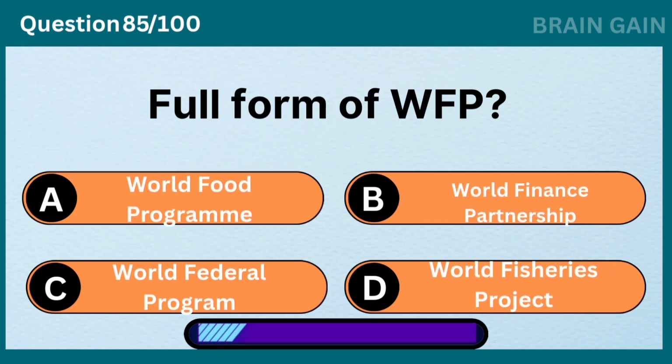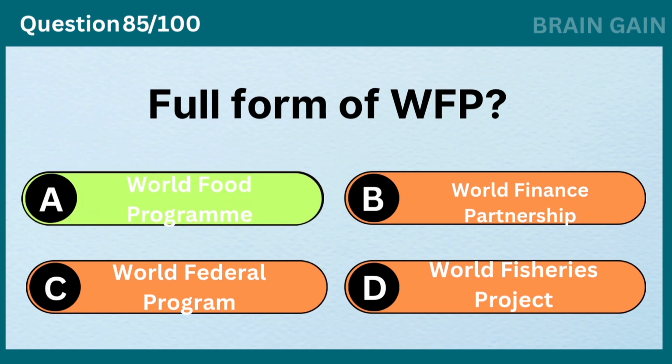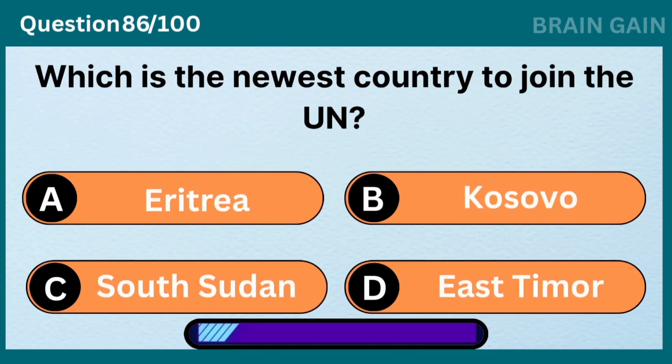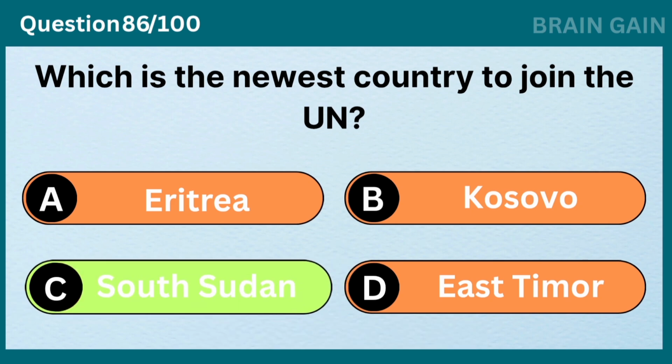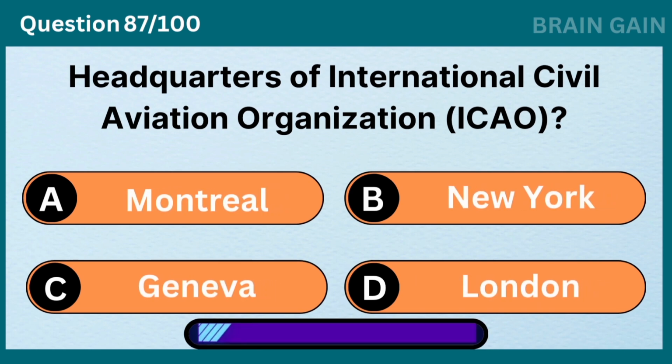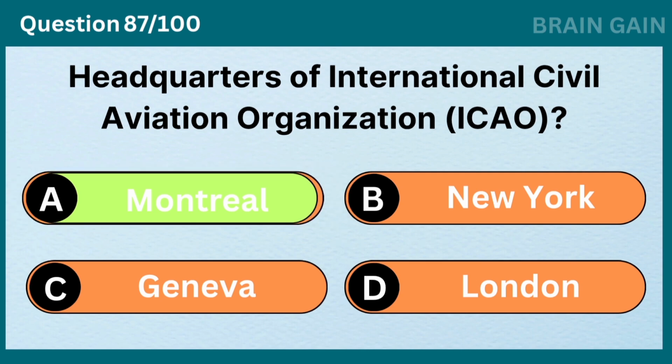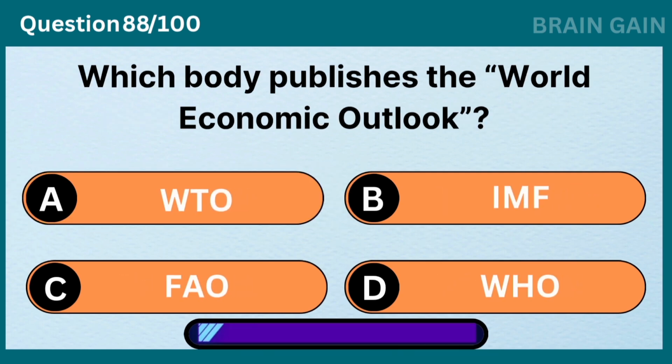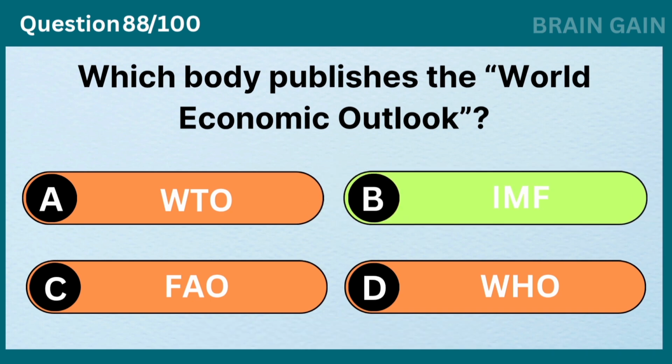Full form of WFP? World Food Programme. Which is the newest country to join the UN? South Sudan. Headquarters of International Civil Aviation Organization? Montreal. Which body publishes the World Economic Outlook? IMF.